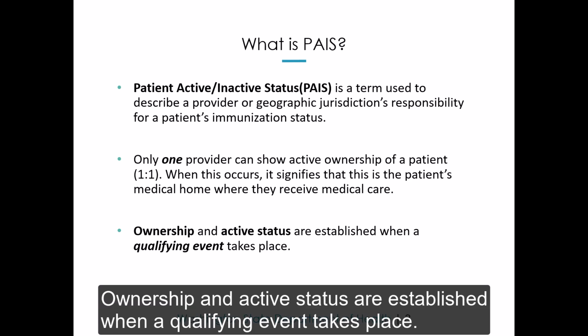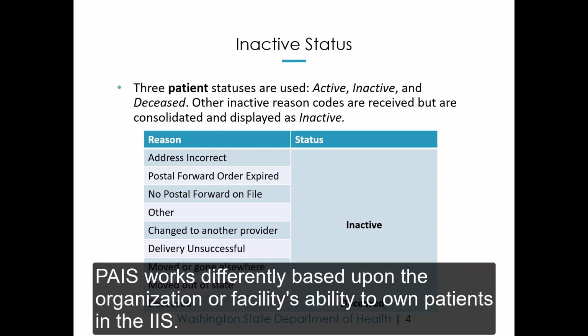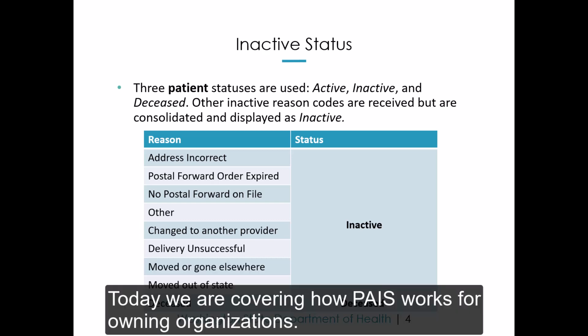Ownership and active status are established when a qualifying event takes place. In iWeb, you will see three patient status options: active, inactive, or deceased. PAIS works differently based upon the organization or facility's ability to own patients in the IIS. Today we are covering how PAIS works for owning organizations.